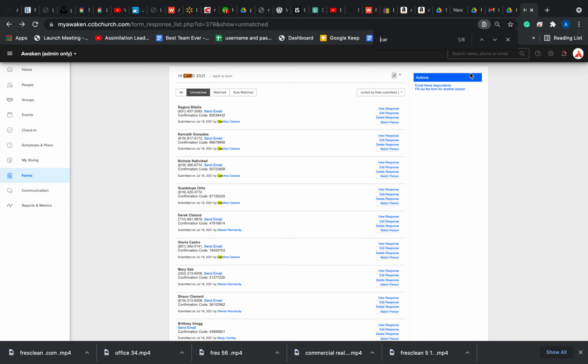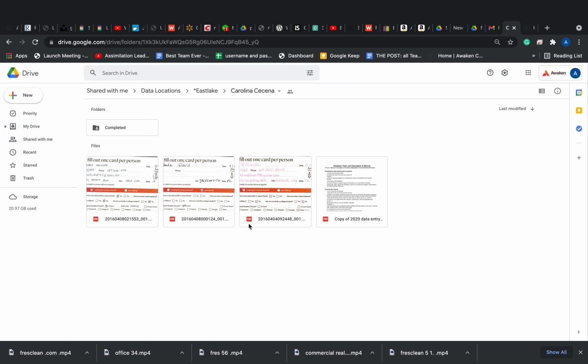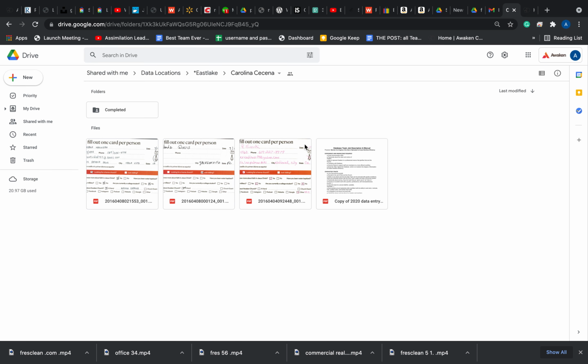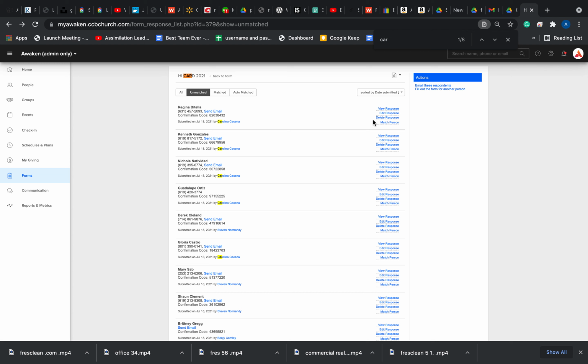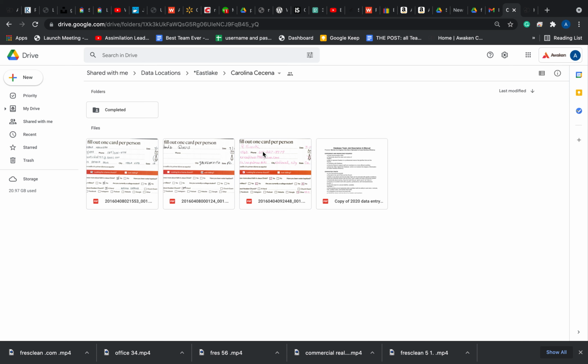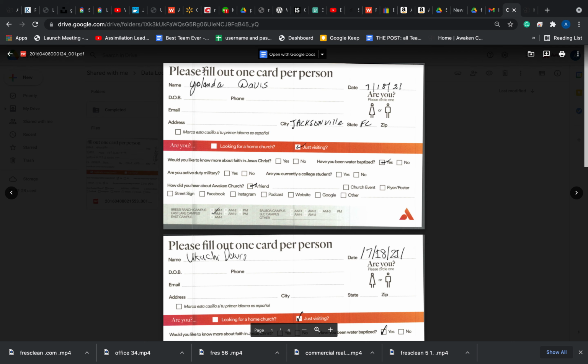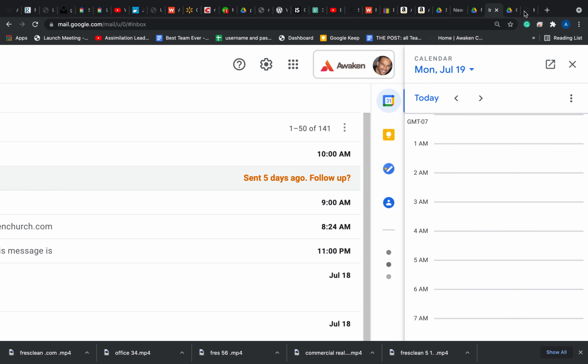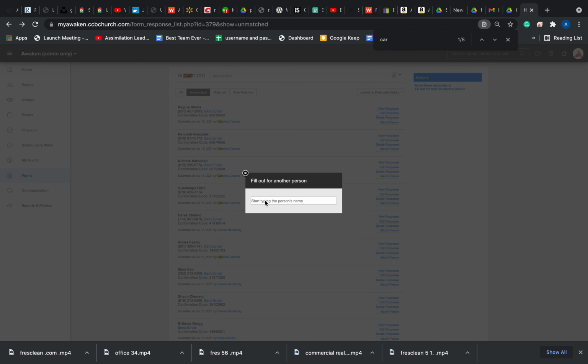Okay, if you go on the drive and there's a card that you see here, but it's not here, there might have been a mistake. At this top right corner, it says fill out the form for another person. You would click that, and you would have the person's name here. For example, this one, Yolanda Davis. But we wouldn't fill Yolanda Davis out since it's a blank form. We would never enter a blank form.